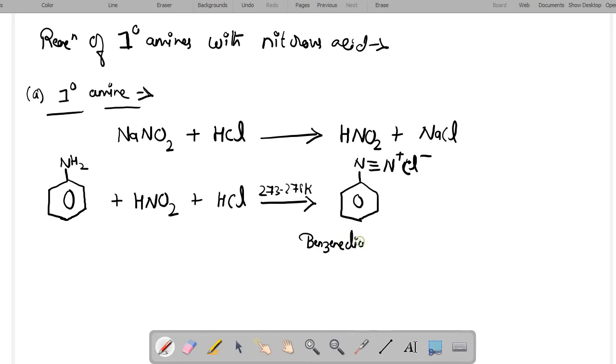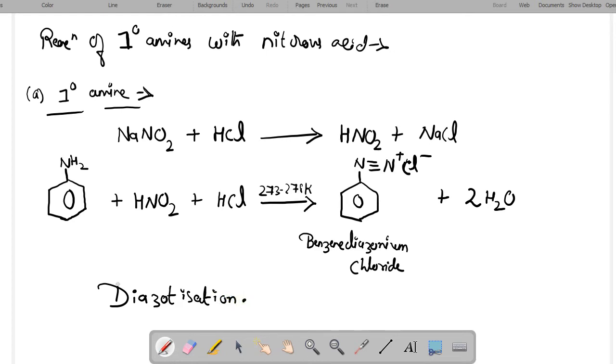Benzene diazonium chloride is formed here with the removal of water molecule. This process is also called diazotization, because here the formation of diazonium salt is produced.